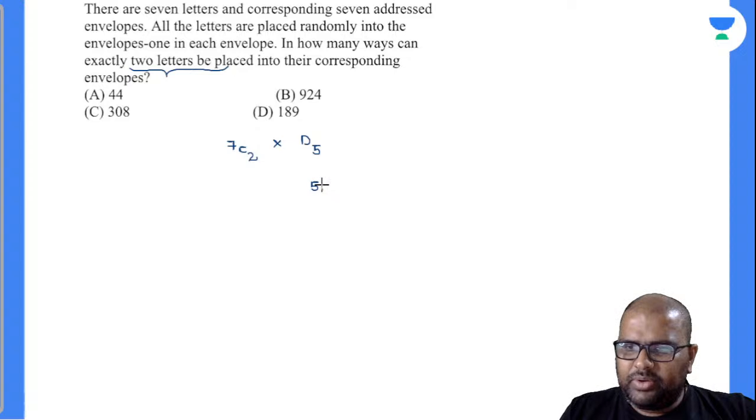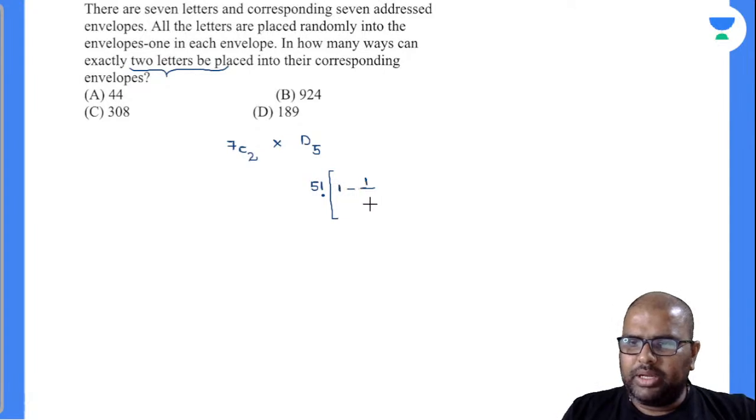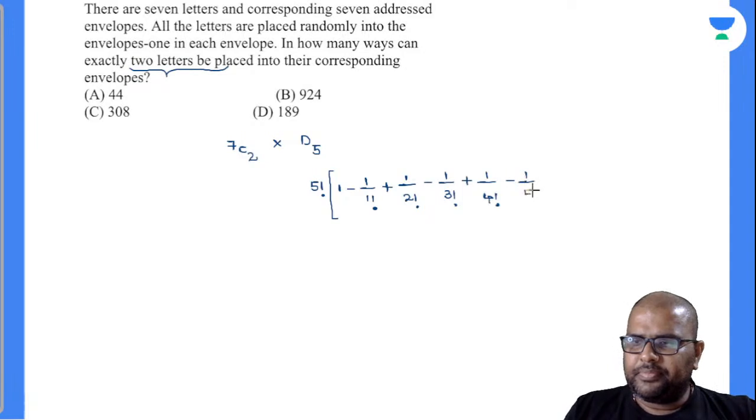Everybody knows n factorial, here n value is 5, so 5 factorial into (1 minus 1 by 1 factorial plus 1 by 2 factorial minus 1 by 3 factorial plus 1 by 4 factorial minus 1 by 5 factorial). I'm writing it elaborately to understand. I hope you will be getting a value of 44. Did anybody get the same answer?